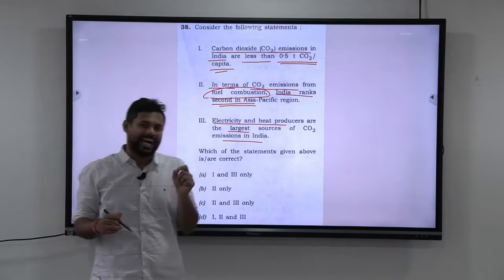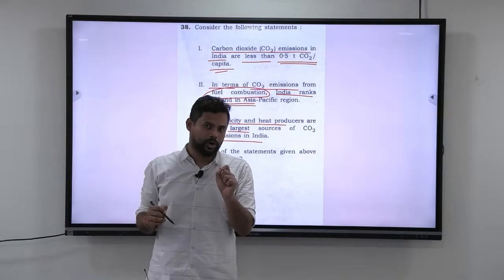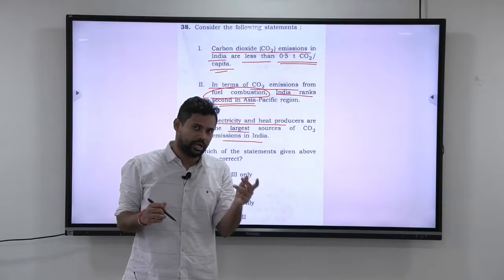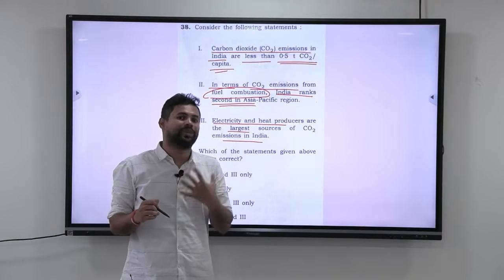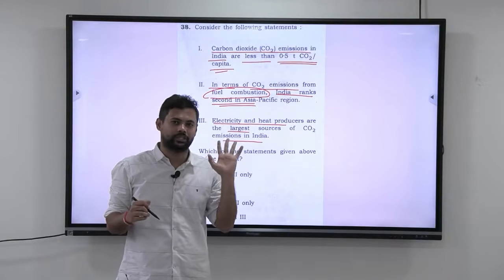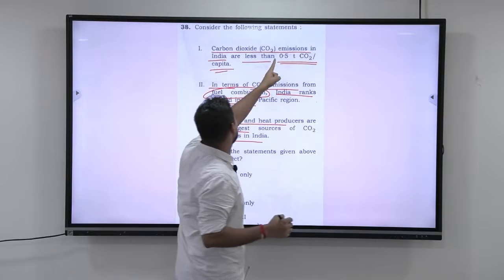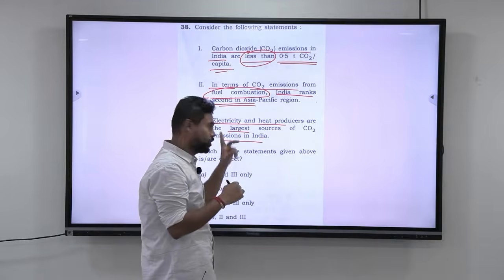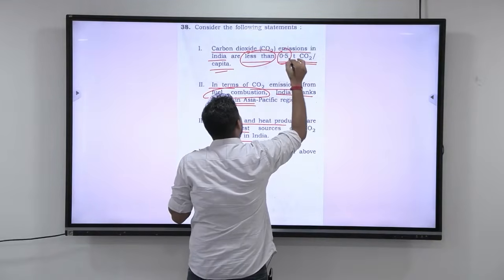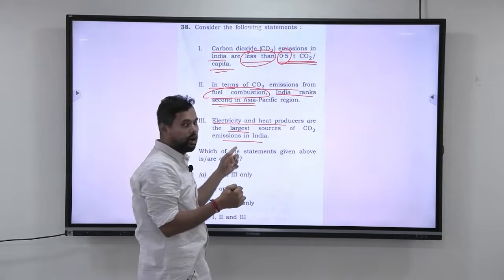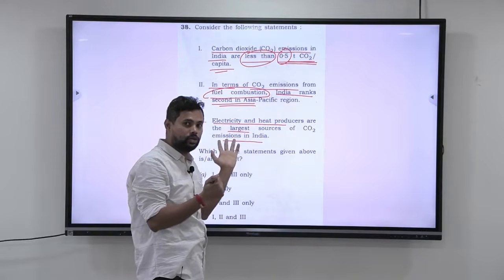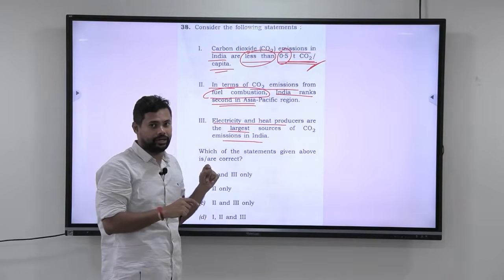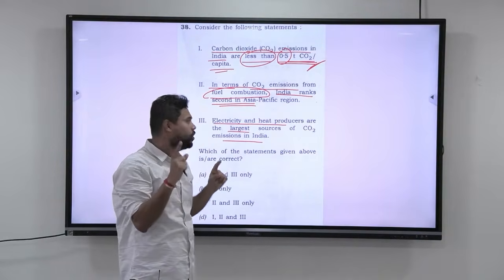Okay, now as I told you, it is a difficult question because look at every statement. There are a lot of variables that the examiner can change. And if given an opportunity as an examiner to change the variables, I will always change it. Now look at this. Carbon dioxide emissions in India are less than. It can be more than also. It can be less than also. That is one. Next, 0.5 ton carbon dioxide metric per capita, or it can be 0.6 also, 0.8 also. So there are very high chances that here the examiner would have manipulated the content that can make the statement go wrong. So that is why it becomes difficult.